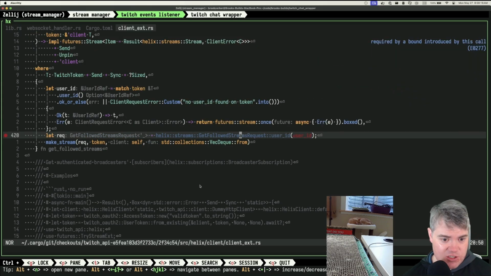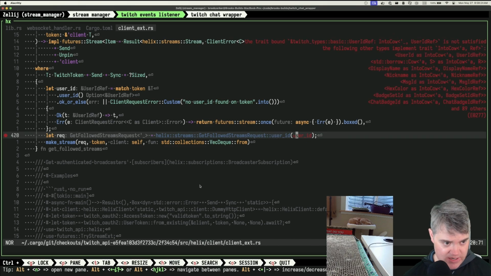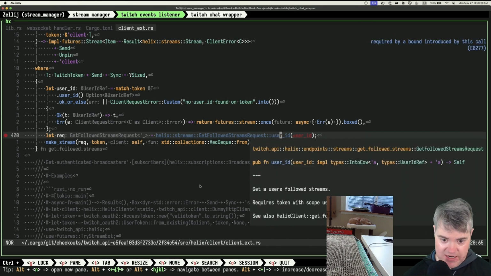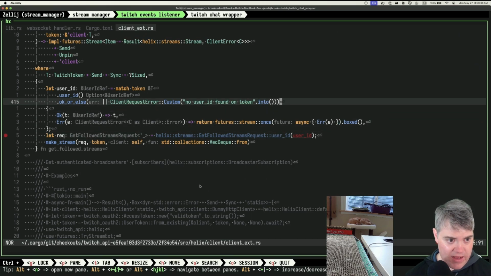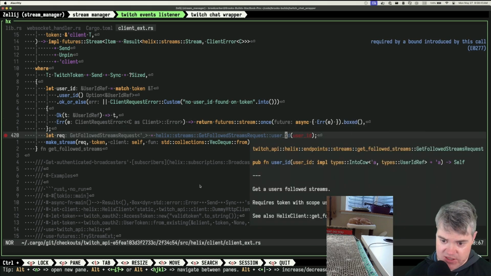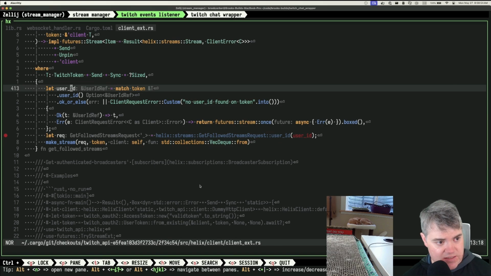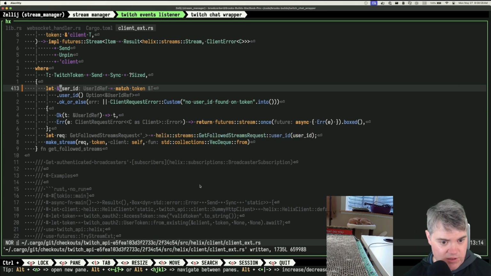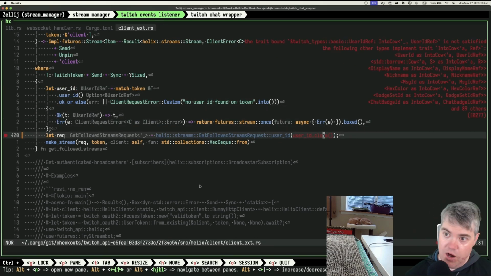All right, so we have Helix streams, get followed streams request, user ID. We pass in this user ID, which is a user ID ref. User ID here takes in anything that implements into cow. User ID ref obviously does not implement into cow. So wait, does this need to be just a string? Or wait, is it because this is a reference and I want to turn it into the real thing? Okay, can I clone you? Oh, okay, so into cow user ID ref is not satisfied. Do I need to cow this?